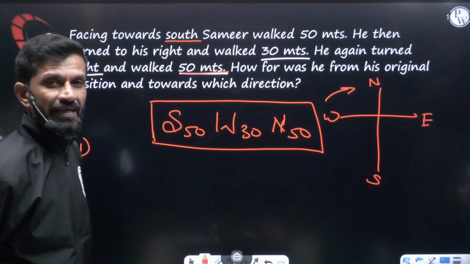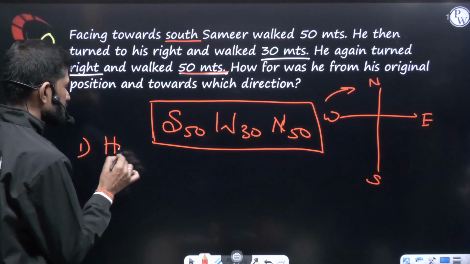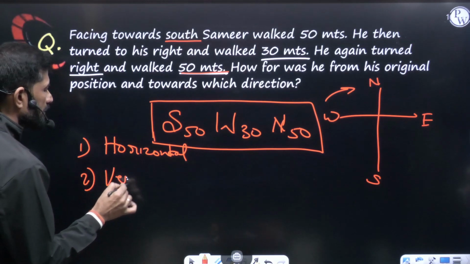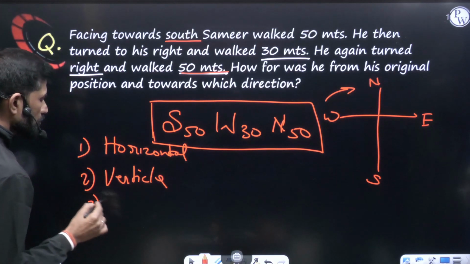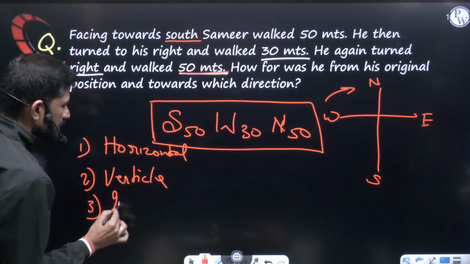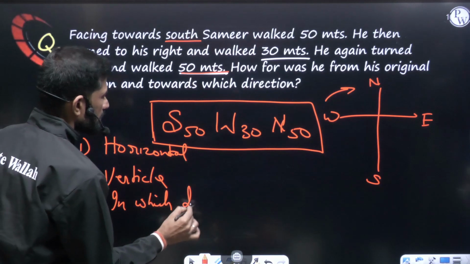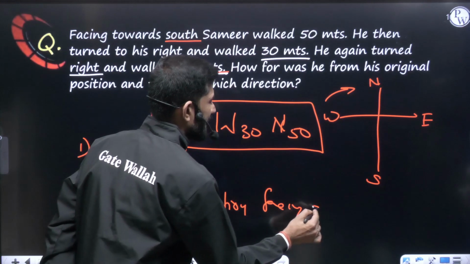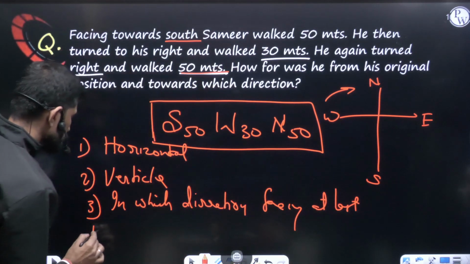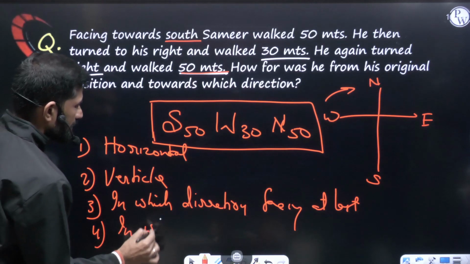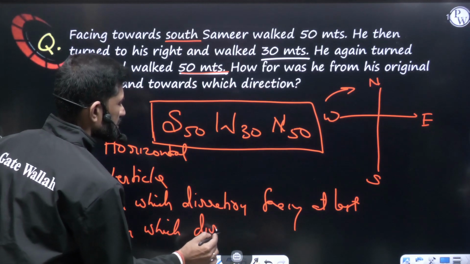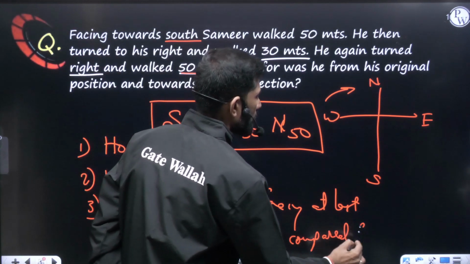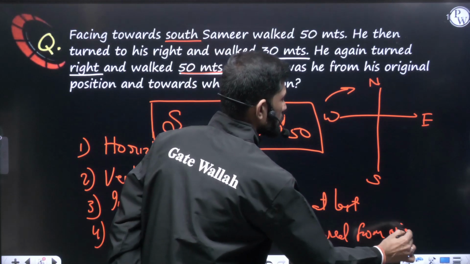First, they can ask you what is the horizontal distance covered by him. They can ask you what is the vertical distance covered by him. They can ask you in which direction he is facing at last. And the fourth variety, they can ask you in which direction the person is as compared from origin. Origin means the starting point. So in which direction he is.